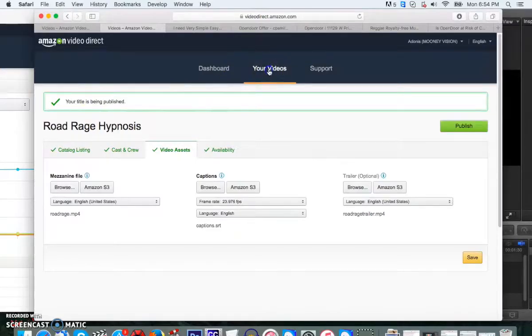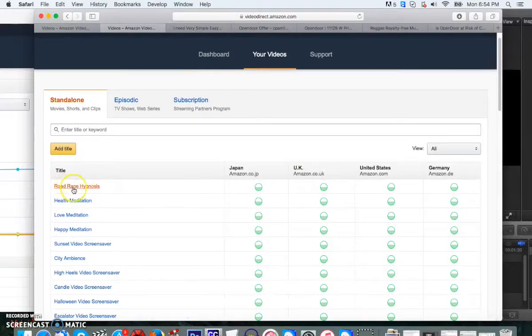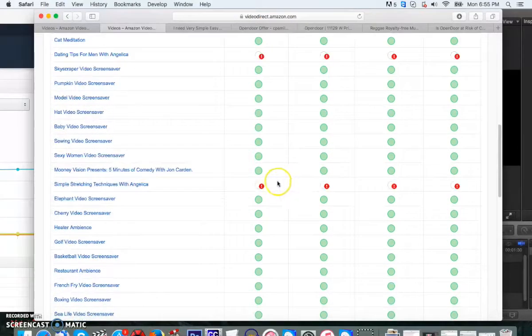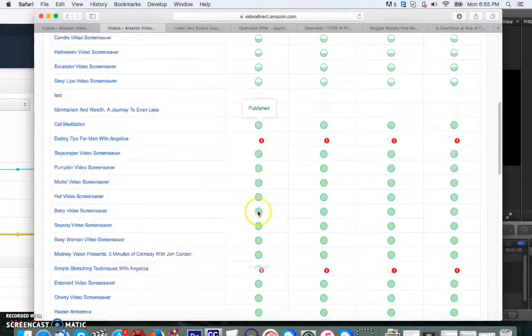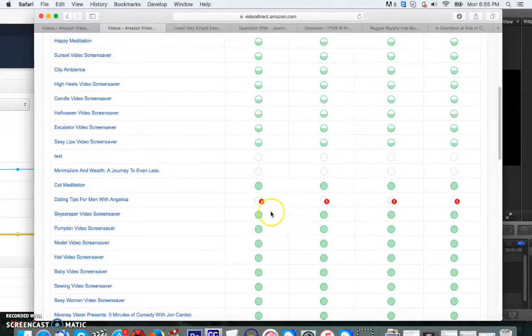And next, if you go to your videos right here, you'll see it, Road Rage Hypnosis. Now you see this circle, how it's half full? That's because it's publishing. These are the different countries that the video is going to show up in. And slowly these will turn, if you did it correctly, all green like these right here. They'll fill up and you'll be done. Once you do your entire job and all the ones you have to do turn green, that's when you'll get paid.